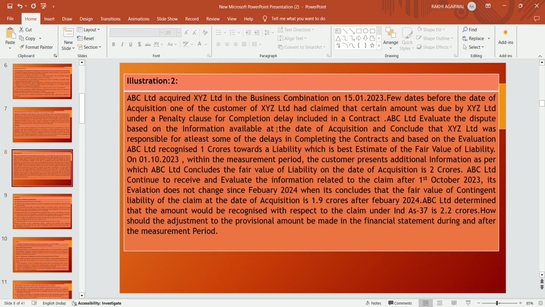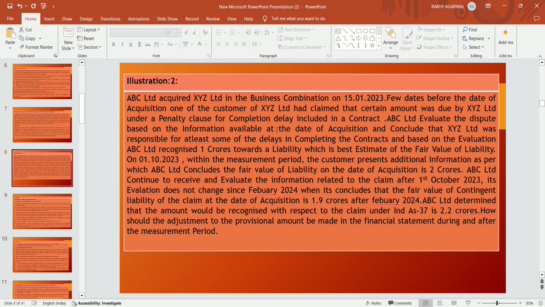So in this case, ABC Limited acquired XYZ Limited on 15 January 2023. A few days before the date of acquisition, that is before 15 January 2023, one of the customers of the acquiree company claimed a certain amount from XYZ Limited under a penalty clause.